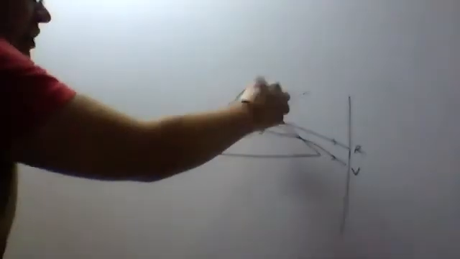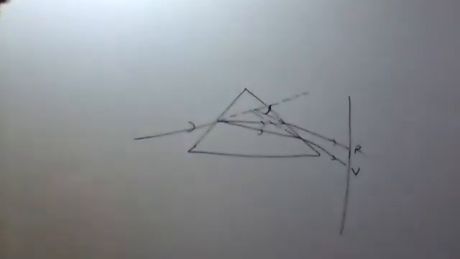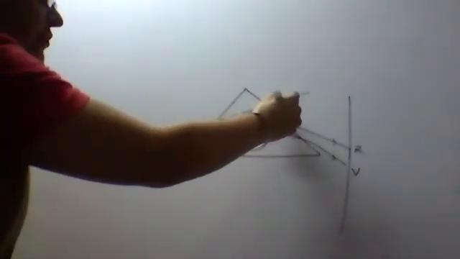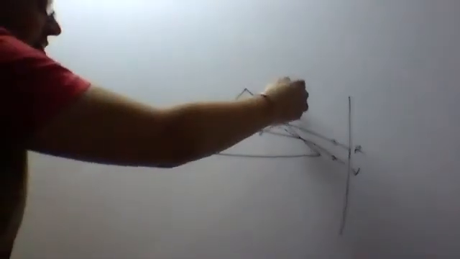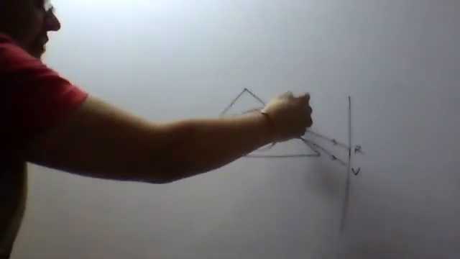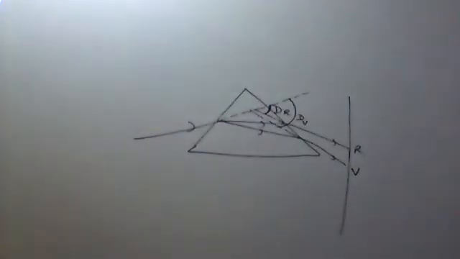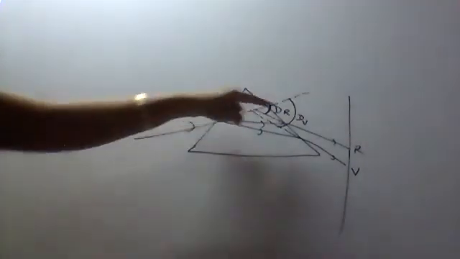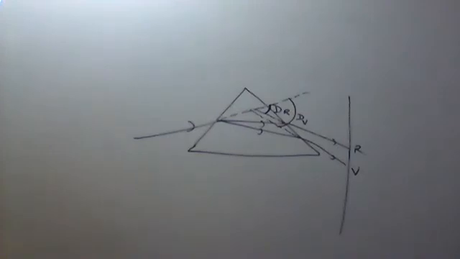This is the angle of deviation for the red color, whereas this one is the angle of deviation for the violet color. So which color is bending the most? The violet color is bending the most, and it has the maximum value of angle of deviation, whereas red color is bending the least, so its angle of deviation is minimum.